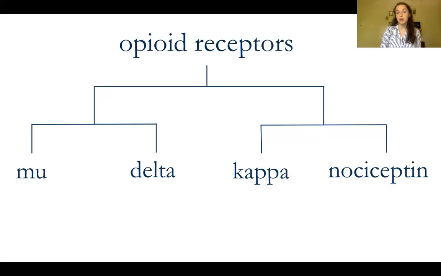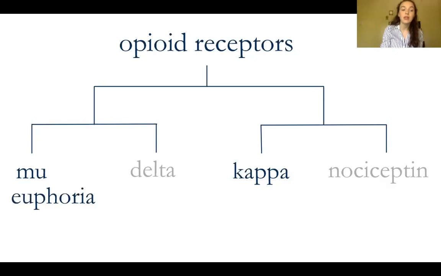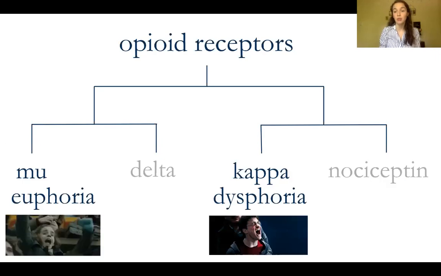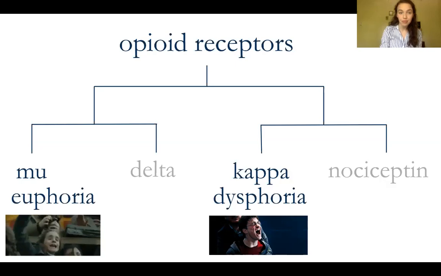There are 4 opioid receptors: mu, delta, kappa, and nociceptin. We're going to be focusing on mu and kappa because of their role in emotion. Mu is associated with euphoria, or the euphoric sensation that accompanies a high after opioid administration. Kappa is associated with dysphoria, or the dysphoric state that accompanies withdrawal. This presentation will be mainly looking at kappa, or this dysphoric state.